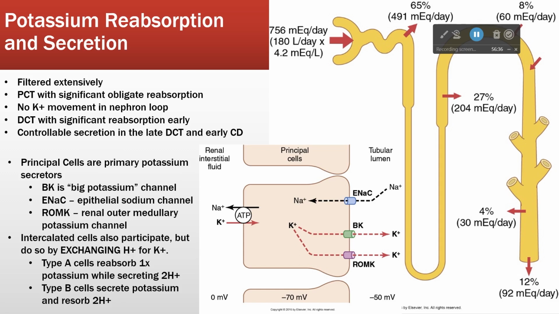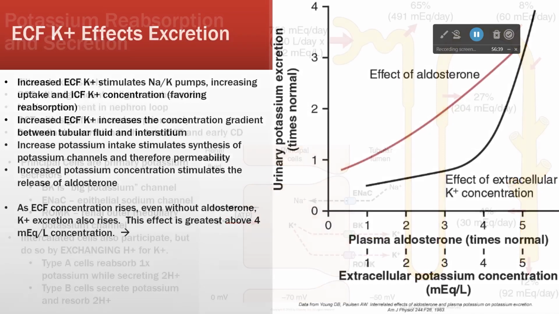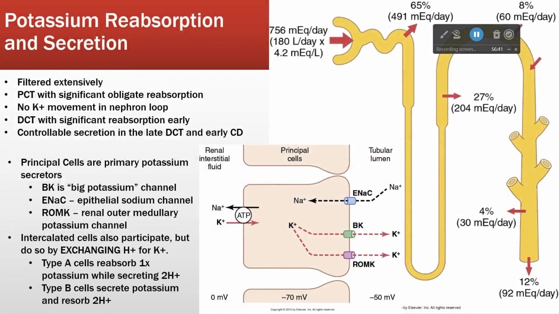Now, intercalated cells also participate in this. Do I have a picture of that? No, I do not. Intercalated cells, remember, are acid-base cells, intercalated A, intercalated B, and they participate in potassium regulation by exchanging hydrogen ions for potassium, right? So type A cells reabsorb a potassium and secrete a hydrogen ion. So we're going to do that if we're acidotic, because we're getting rid of hydrogen. Type B cells do the opposite. They secrete a potassium and reabsorb hydrogen ions.